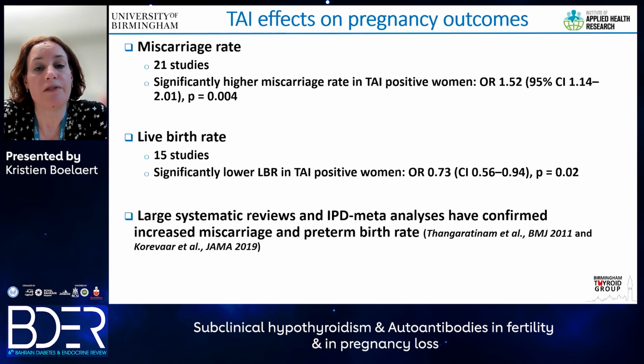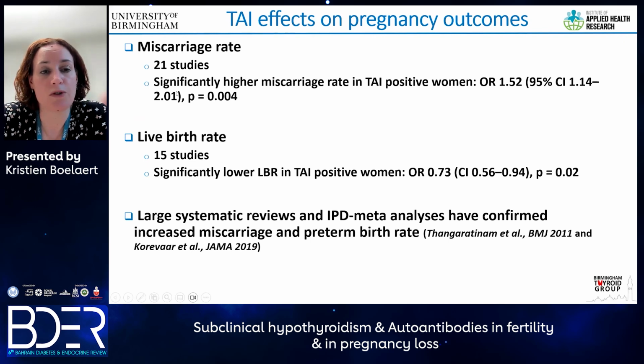What about the effects of, so that those were the effects on fertility. What about effects on pregnancy outcomes? And again, here a number of large meta-analyses have been done. When you look at the miscarriage rate, this encompassed 21 studies. And again, there was a significantly higher miscarriage rate in women who were TPO antibody positive compared to those who were not. So it appears to be affecting pregnancy outcomes, but less so fertility outcomes.